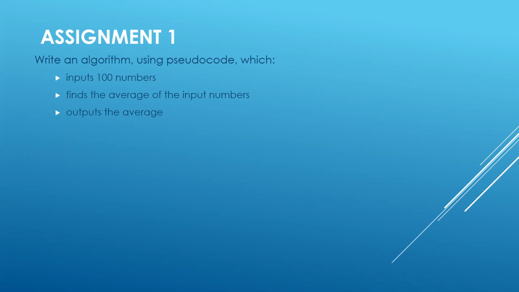Right now we are concentrating on pseudocode. That's why it is going to be a written algorithm using pseudocode, which inputs 100 numbers, finds the average of the input numbers, and outputs the average. So this is the sequence, as you can see: inputting 100 numbers, finding out the average of the input numbers, and outputting the average.